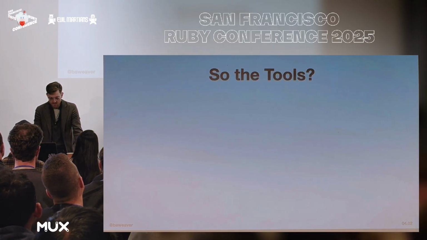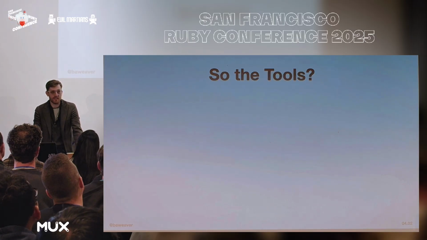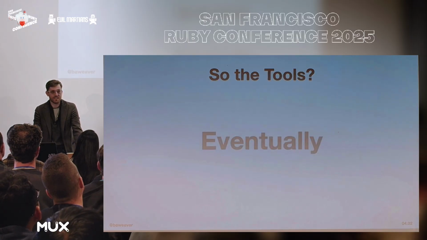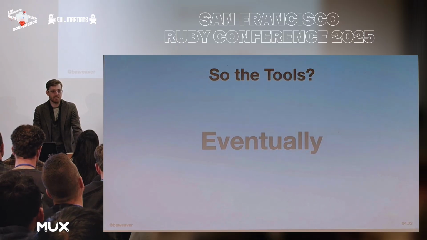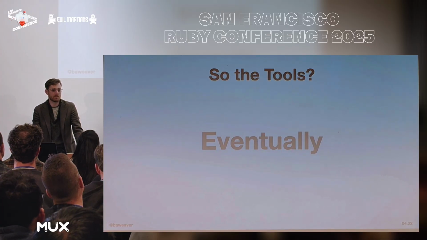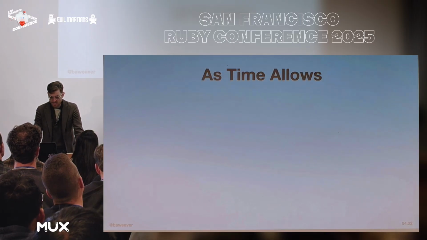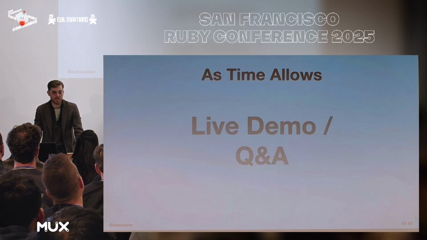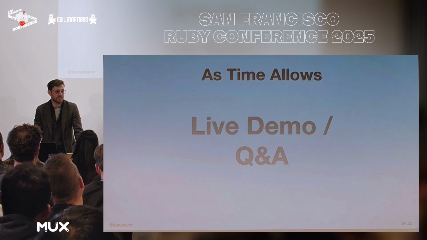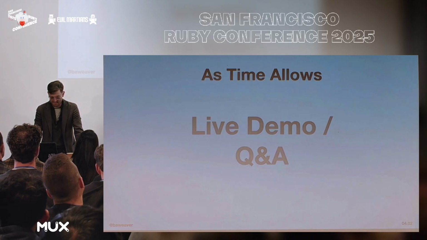So the tools, it'd be nice if those would be open source and everyone could access them and everyone could use them immediately. To that I say eventually, maybe. I may have vibe coded a lot of this stuff, so I'm going to clean it up first, add some of the nice things I want to add, and I will be looking to open source it. But again, with Amazon, I do need to be careful about some of that stuff, so I'm going to do it through the right channels. As time allows, which it doesn't, I'm sorry, but we're not doing live demo and Q&A. If you happen to ask me later, though, I can demonstrate some of this to show you that it does actually work and it doesn't blow up and I'm not faking things.